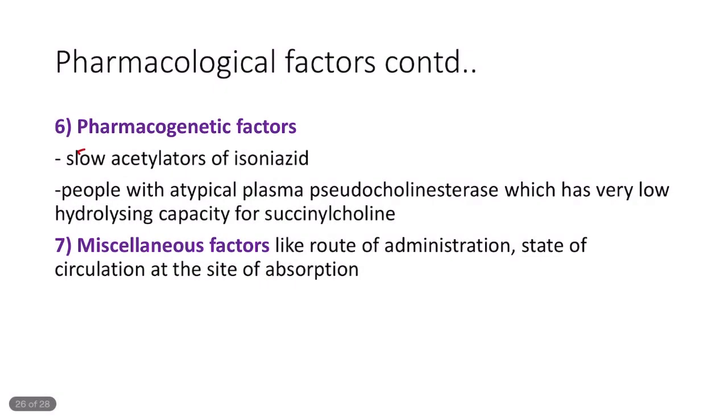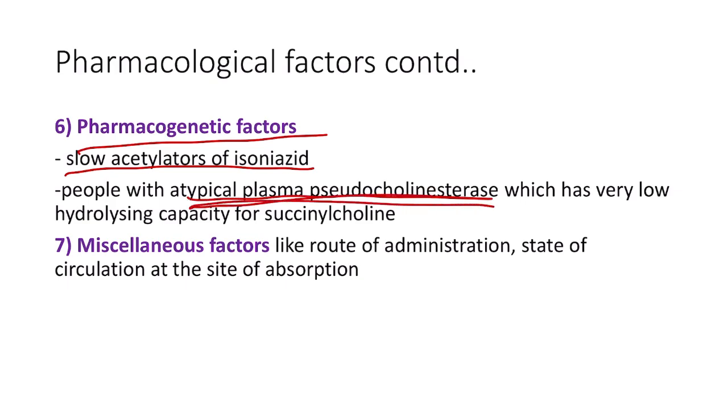Coming to the pharmacogenetic factors, in this we have slow acetylators of isoniazid. So slow acetylators of isoniazid actually show increased bioavailability and therefore are more subjected to isoniazid induced neurotoxicity. That is a side effect of isoniazid. And then we have another example, that is people with atypical plasma pseudocholinesterase, which has a very low hydrolysing capacity for succinylcholine.